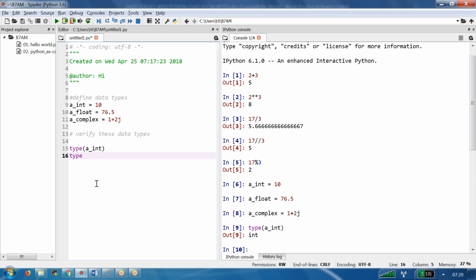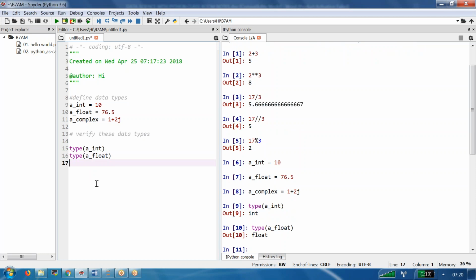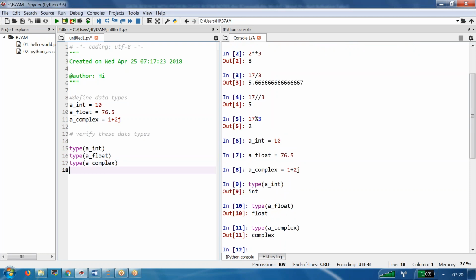Now type of a underscore float: the data type is float. Next, type of a underscore complex: it is complex. So the system recognized properly. Though I didn't define it is an integer, a complex number, or a float, the system understands it. That's the greatness.